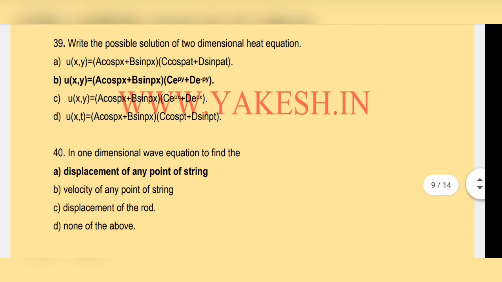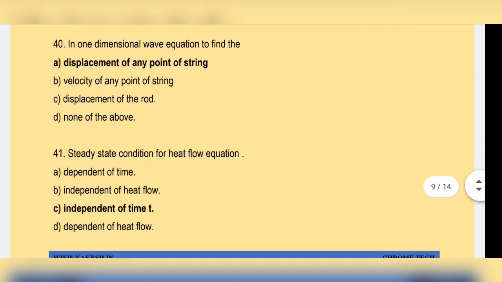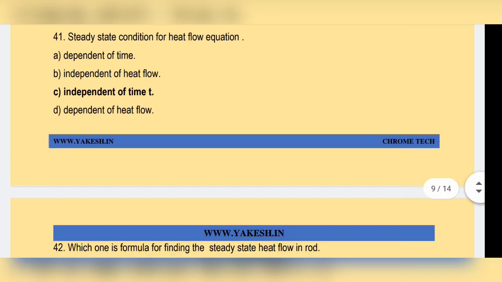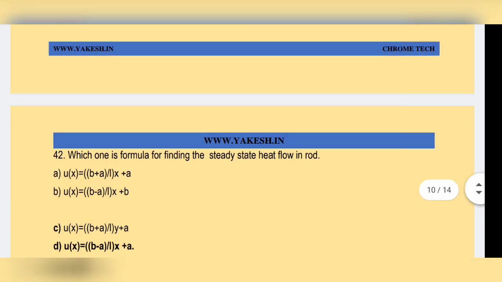Which is the possible solution of the two-dimensional heat equation? Option B, u of x comma y equal to a cos px plus b sin px. Option B is the correct answer. In the one-dimensional wave equation, find the displacement of any point of the string. Option A is the correct answer. Steady state condition for heat flow equation: option C, independent of time t.